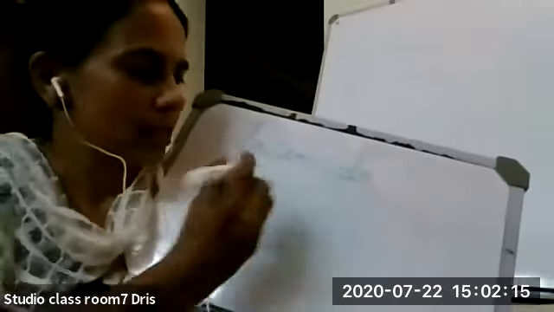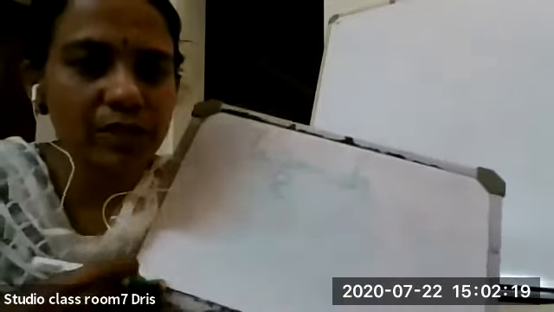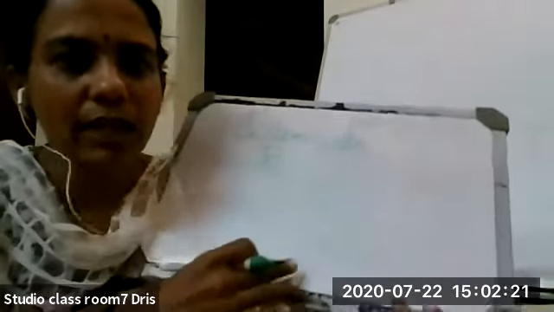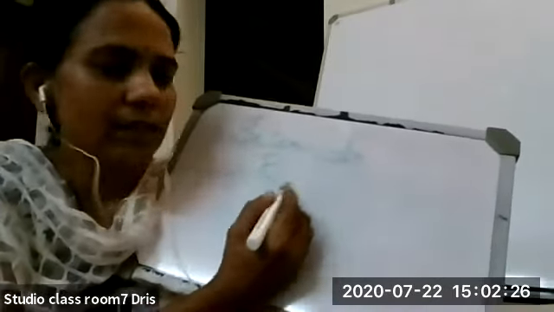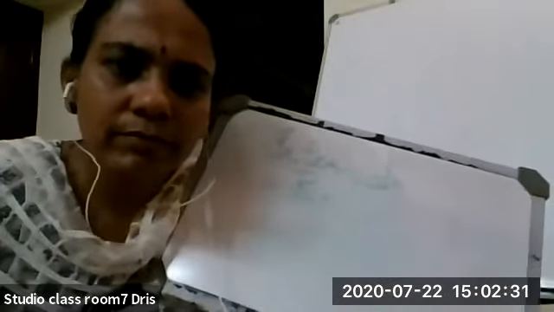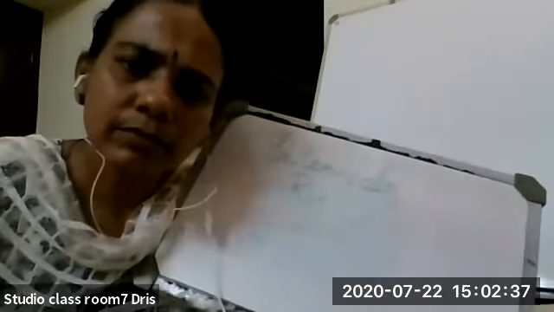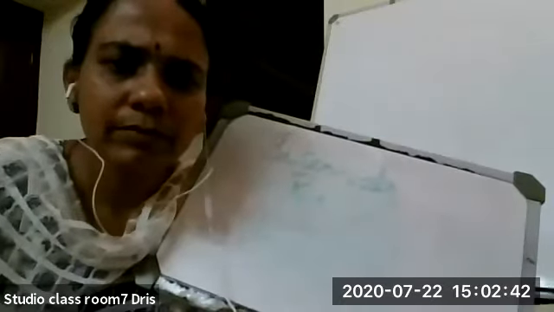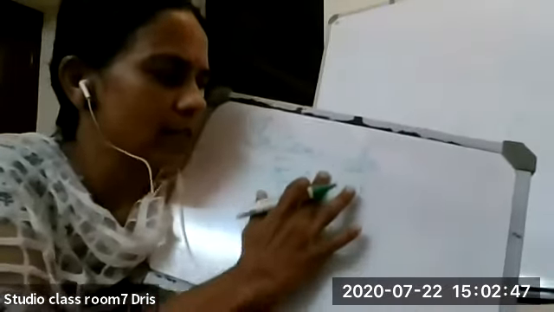So we know that R is the collection of all real numbers. Listen children, this is a new notation we are going to learn. R is the collection of all real numbers. Is it a finite set or an infinite set? Infinite set. Can we say which is the smallest real number? No. What about the largest real number? No.